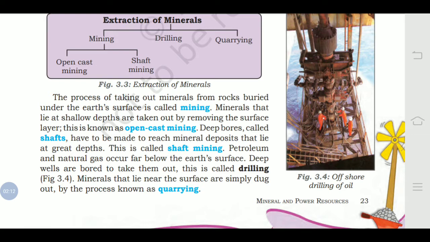And the next is quarrying. Quarrying is a simple process. Simply they are digging out from the surface of the earth crust. Don't confuse open cast mining and quarrying, because in open cast mining they are removing the first layer, the upper layer of the crust, to a shallow depth, not too deep. And in quarrying the minerals lie near the surface and are simply dug out. So there is a difference between open cast mining and quarrying.